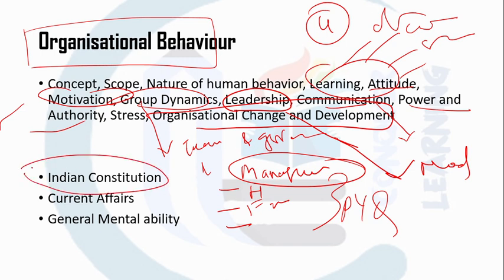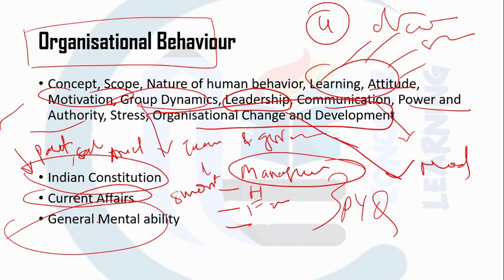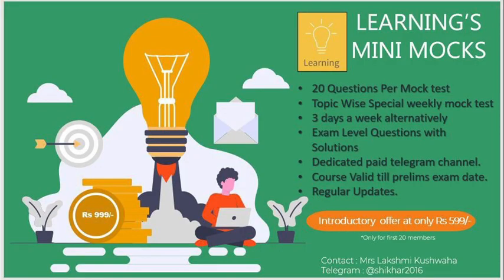Other than that, you have the Indian Constitution. Here specifically, what are the different parts, what are the different schedules, what are the important articles. This you have to remember: articles, parts, and schedules. Current affairs, at least the last 8 months of current affairs need to be prepared. And general mental ability, it can be anything: addition, average, subtraction, DI, anything can be asked. So this is the complete detailed syllabus which I brought in front of you today. I hope this will help you in the preparation of the exam.